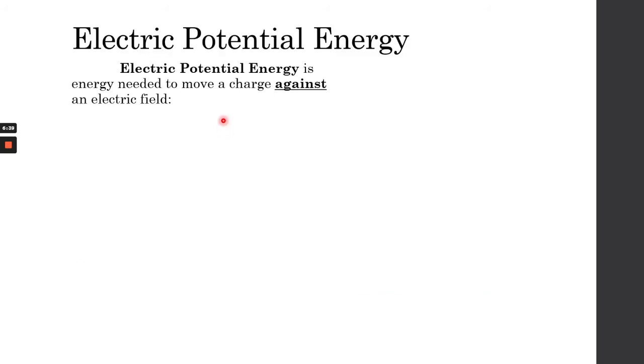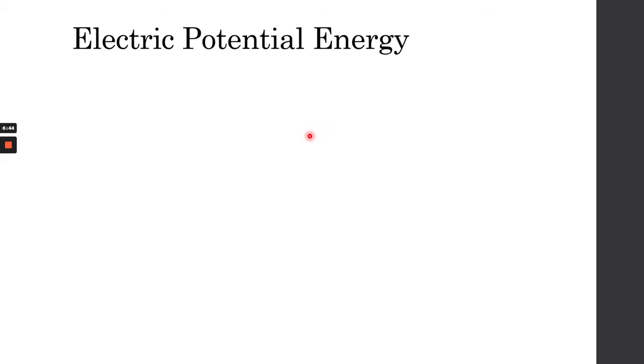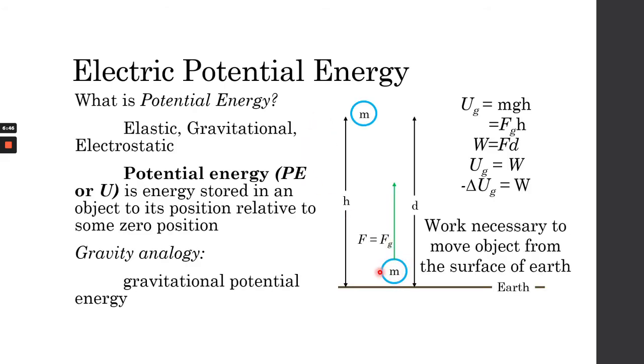So earlier I said it is against. It's because we are measuring basically the energy that I need to move a charged particle against the electric field. So remember, the electric field is going downwards because our Earth's surface is negative.